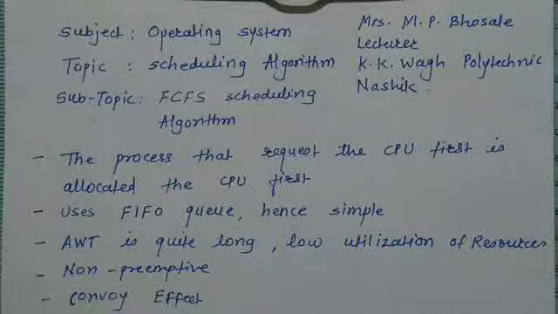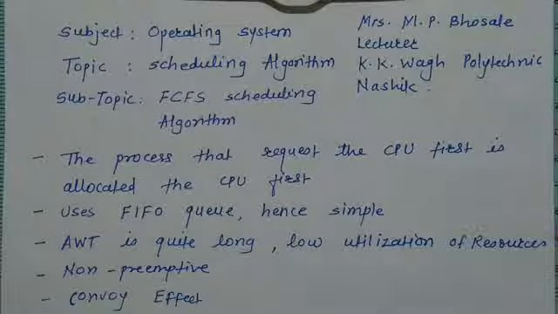If we have implemented this FIFO queue structure, then the process which is at the first location, that is the head location, its PCB will be pointed to by the head, and whenever a new process comes to the ready queue, the PCB of that next process will be pointed to by the tail.